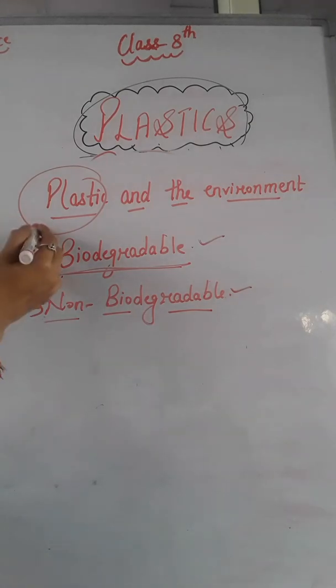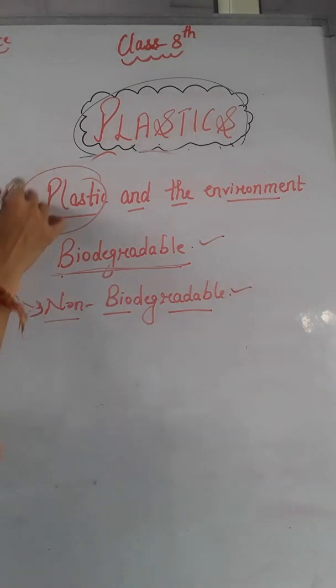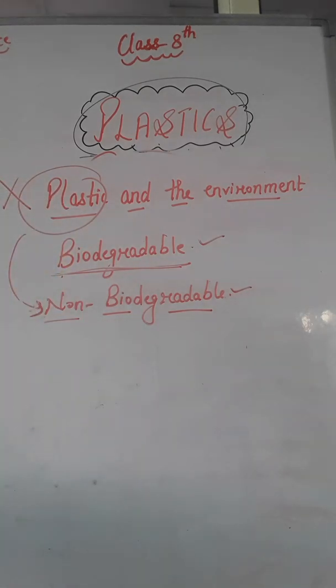But plastic cannot decompose easily. Plastic is a non-biodegradable substance. Since plastic takes several years to decompose, it is not environmentally friendly. It can harm our environment. It causes environmental pollution, right?